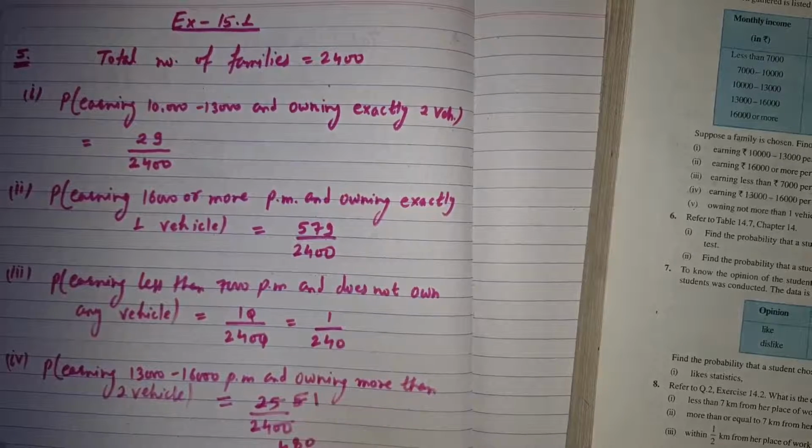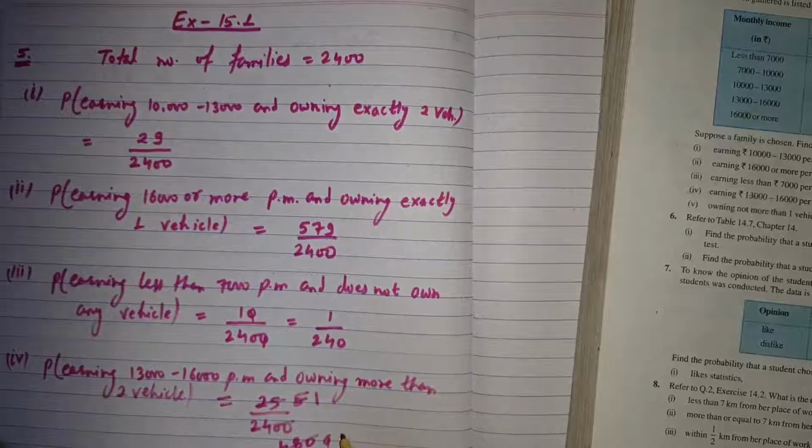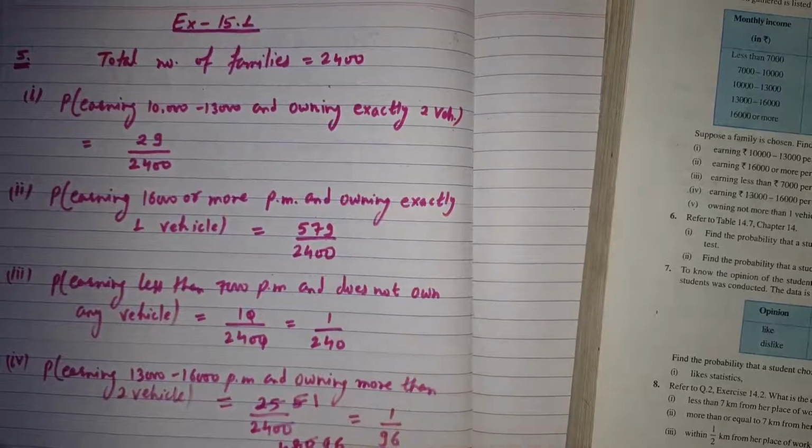Again we can cancel out: 5 1s are 5, 5 9s are 45, and 5 6s are 30. So it will be 1 upon 96.